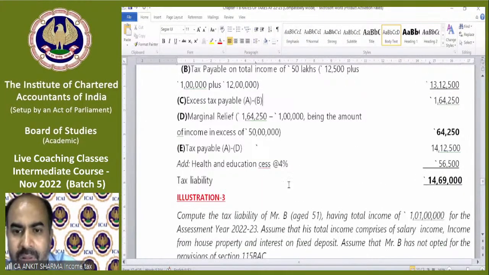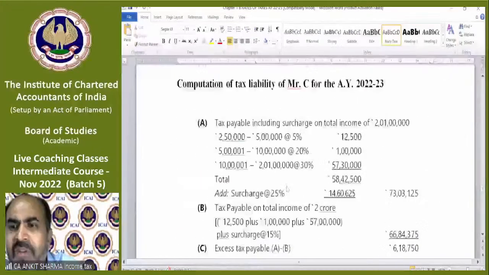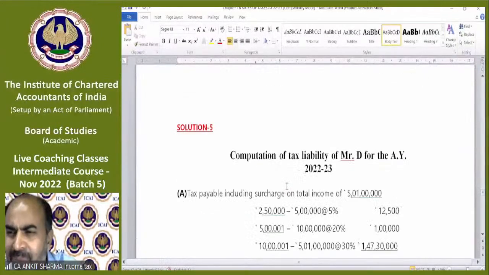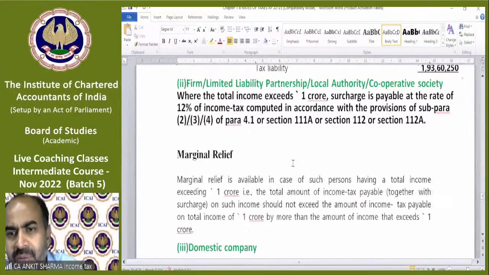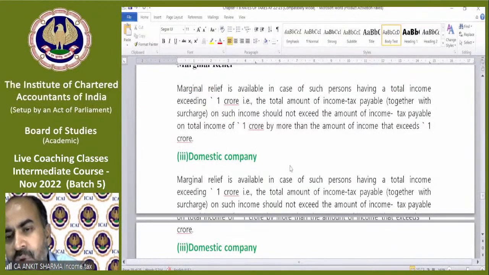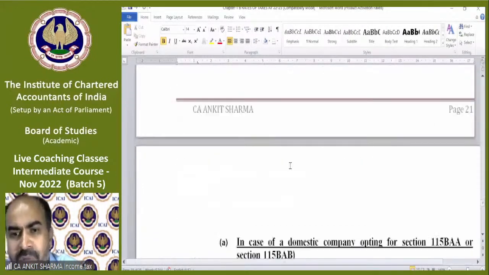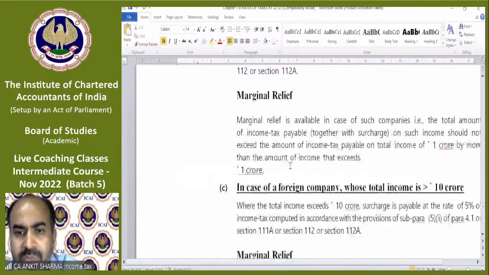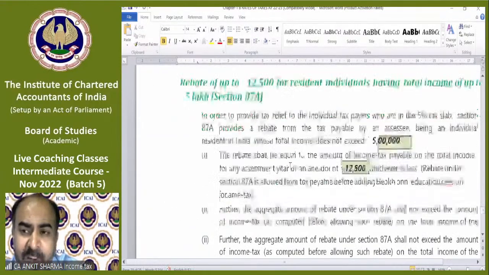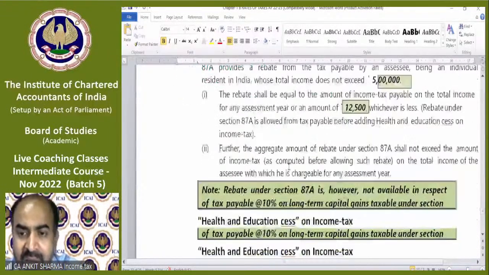These are all questions for marginal relief, etc. Solve them and you will find it out. It's a very simple concept. There's nothing difficult in this. Marginal relief is already given in the study part also, and I've already explained it with my notes. You need not read from over here. It's the same provisions, nothing is different, copy paste provision. The rebate provision, the 12,500 rupees rebate, we have discussed with the notes above. Again, the same concept is written over here. You need not read from here.